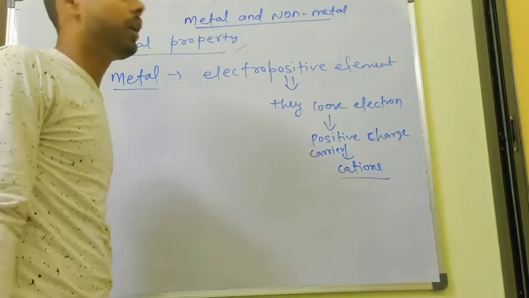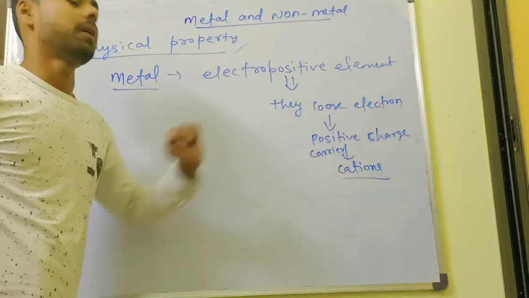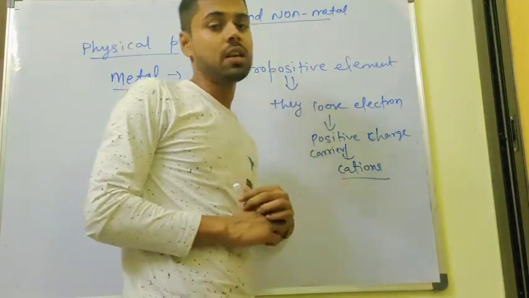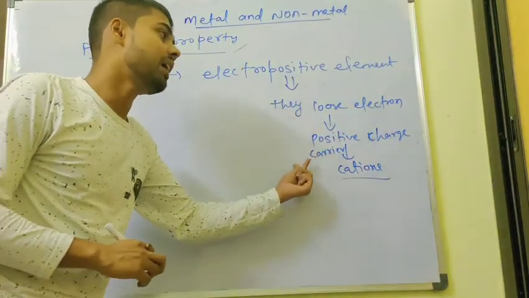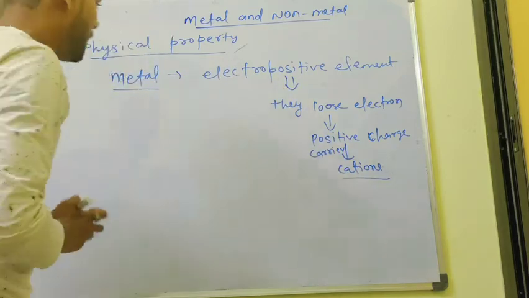I hope up to here there is no problem. Metals are electropositive elements because they lose electrons. If they lose electrons, they carry a positive charge, and positive charge carriers are called cations. So the first property is clear.